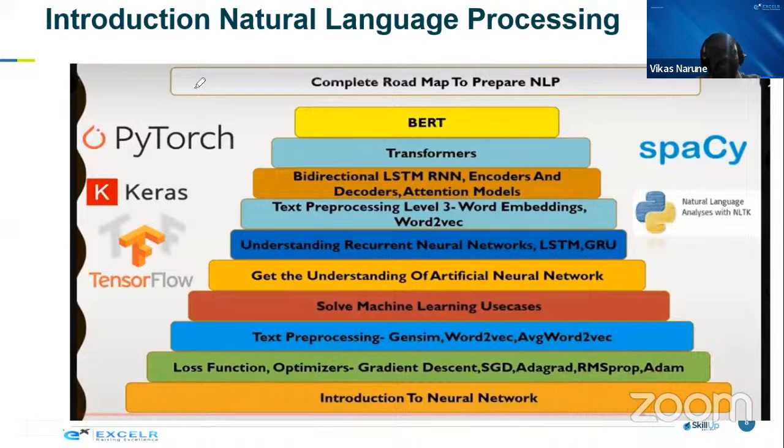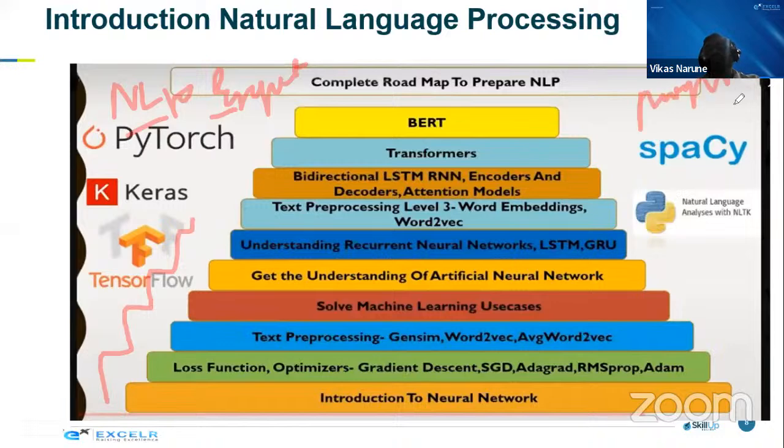So guys, how does the ladder, how do the steps look if you want to become an NLP expert? How will the entire chart look, and how do you have to go step by step? That is what I am trying to showcase here. If you want to become a prompt engineer, which is a very famous thing nowadays, a large language model designer, a large language model expert, or a ChatGPT kind of application developer, where does the path go, what do we have to start with and where? This is what I am going to speak about.